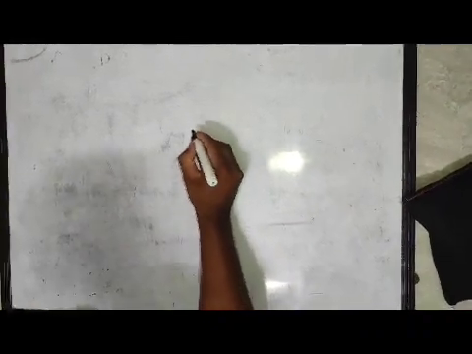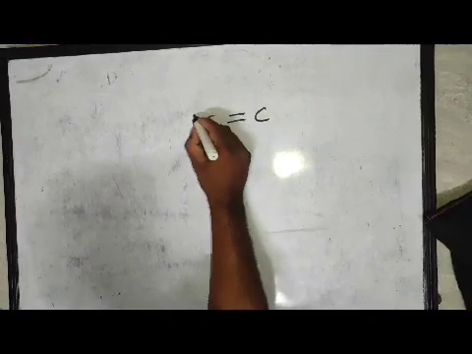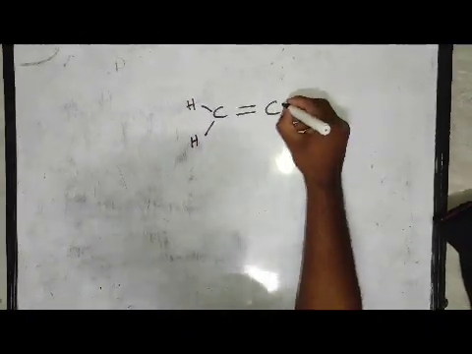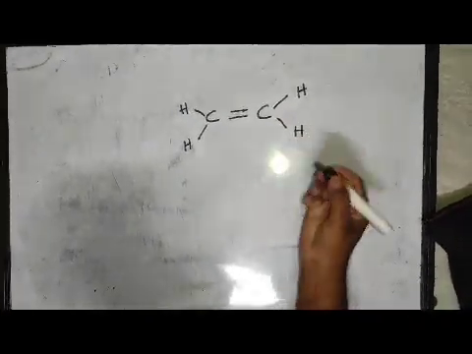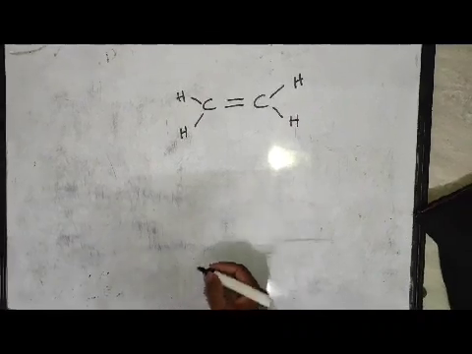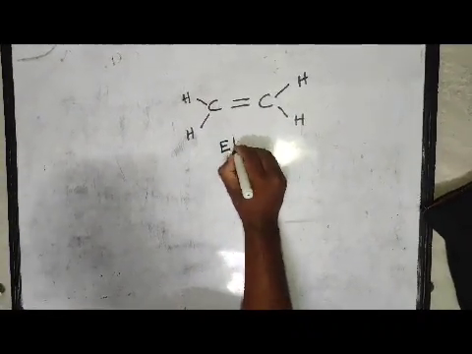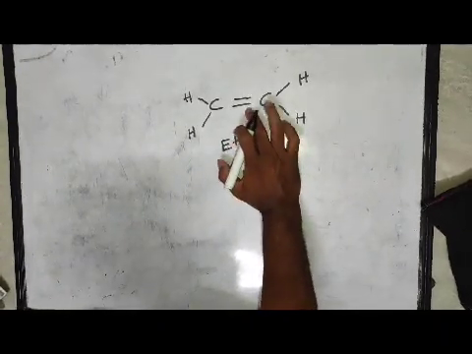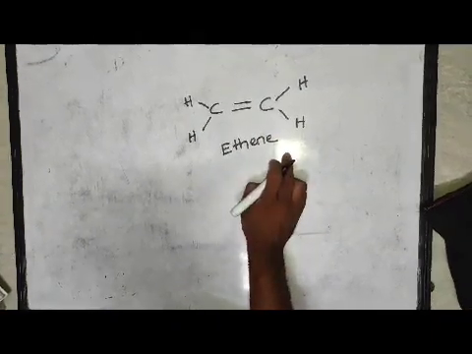All of you know, suppose 2 carbon atoms are double bonded with each other, and each carbon is bonded with 2 hydrogens. Then here the number of carbon atoms is 2, so the prefix is eth, and here the carbon forms a double bond, so it is ENE. The molecule name is ethene.